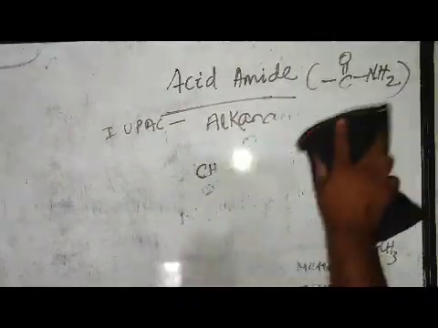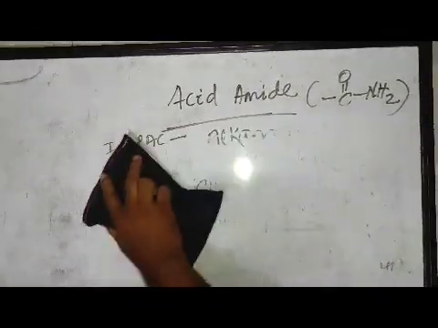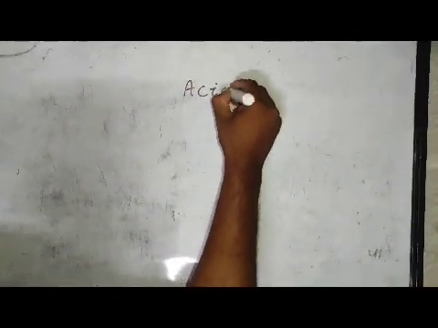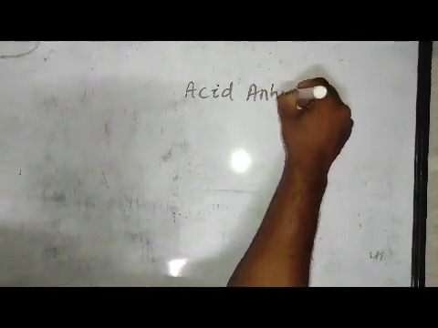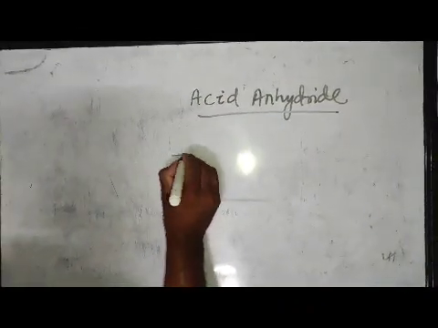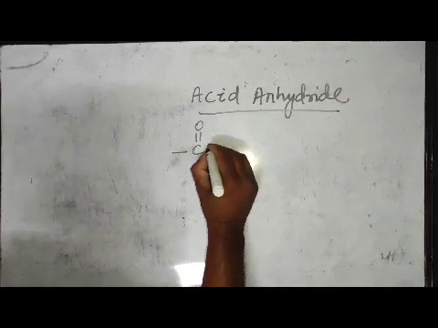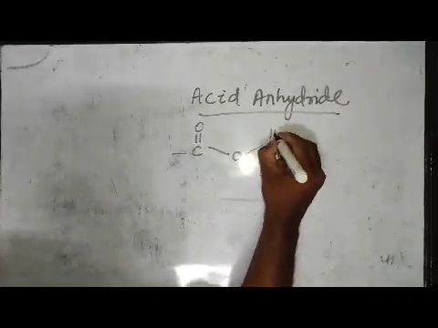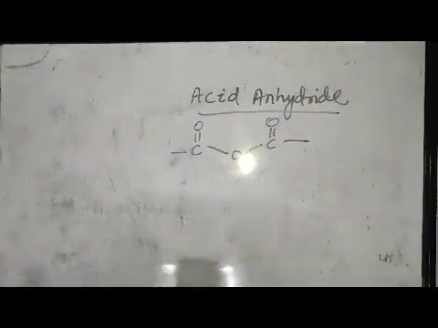Then the next functional group is acid anhydride. In acid anhydride, the functional group is -C(=O)-O-C(=O)-.